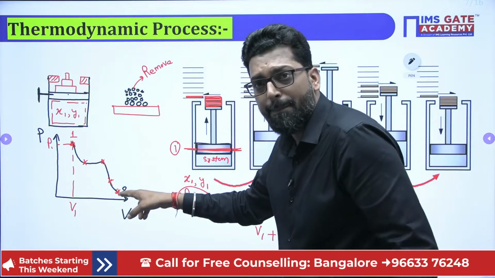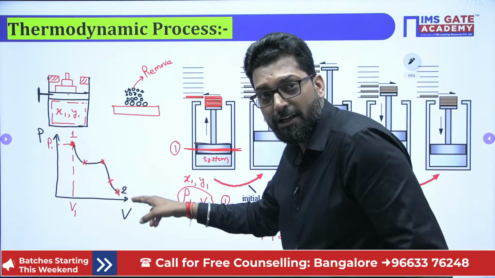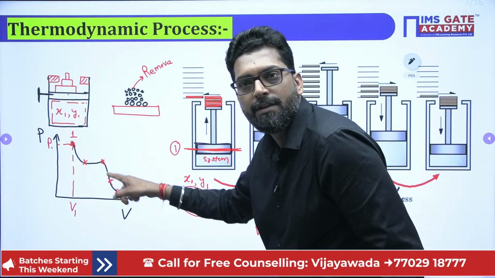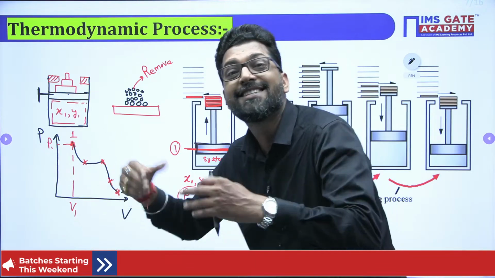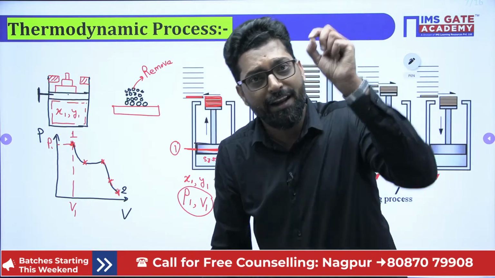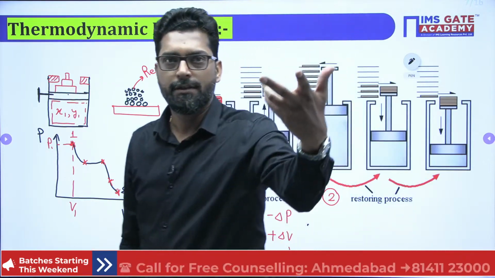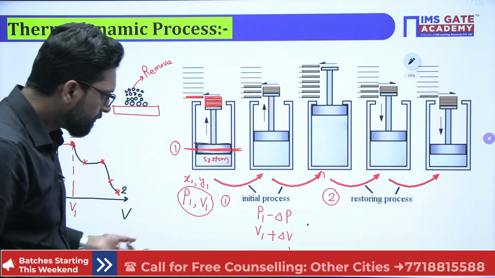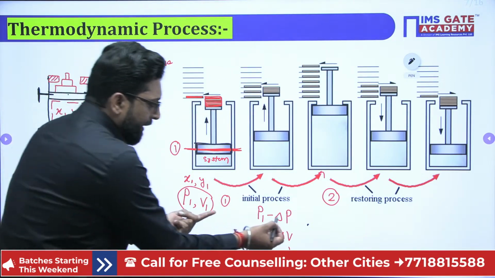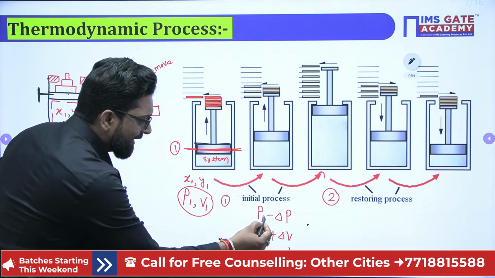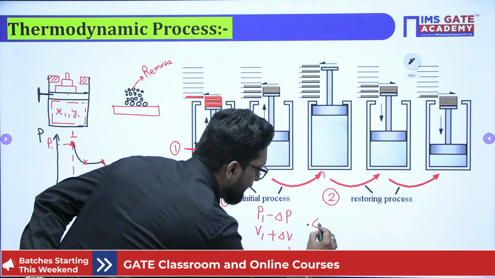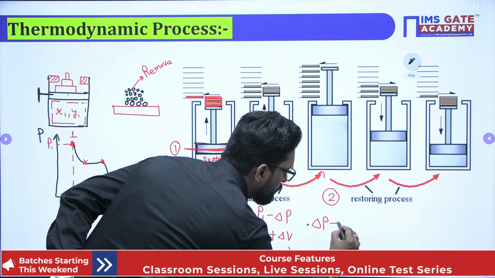When the process is taking place, there must be a state variable. The state will change, and that change is either infinitely small or fast. It is not necessary which. During that, the process will happen. So if we want this point to be an equilibrium, there must be a delta P tending to 0.